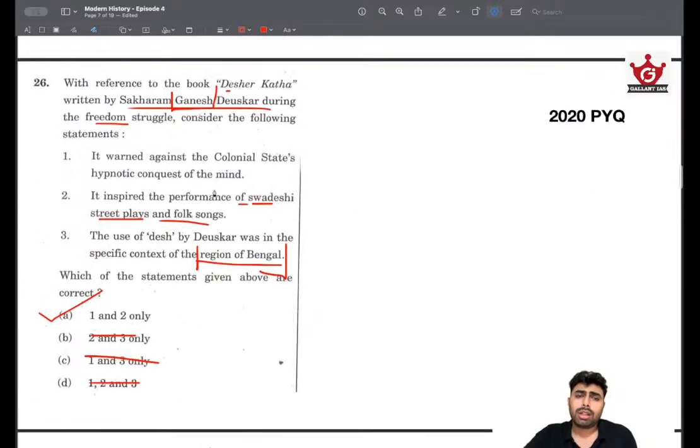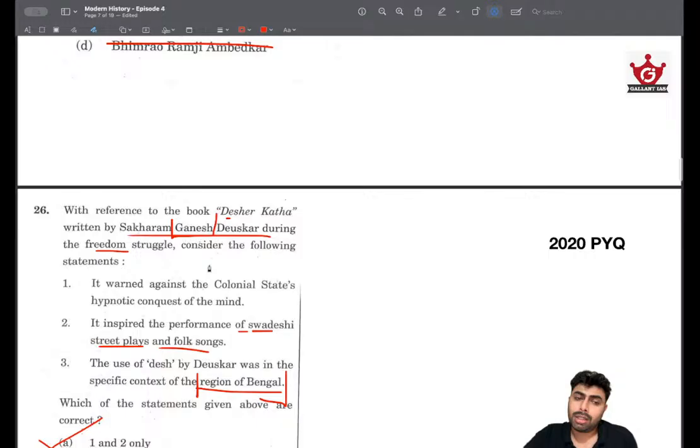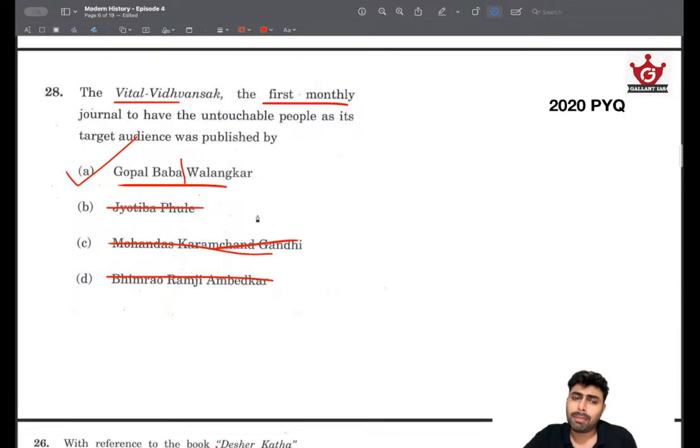Moving on. You don't have to learn about the authors like Gopal Baba Valankar or Sakharam Ganesh Deuskar, but try to develop an idea that these people have written books like this. Especially since UPSC have asked, try to remember that Gopal Baba Valankar has written a book like Vittal Vidwansak, and the target audience were untouchable people. So that's the idea that you have to keep in mind.